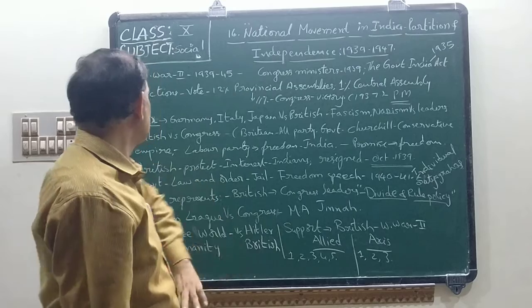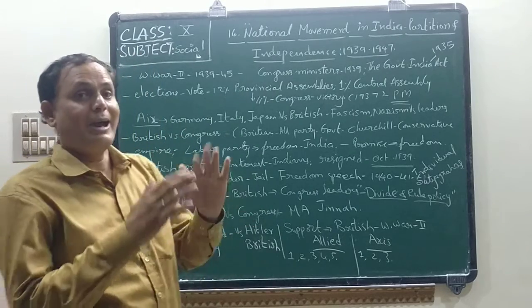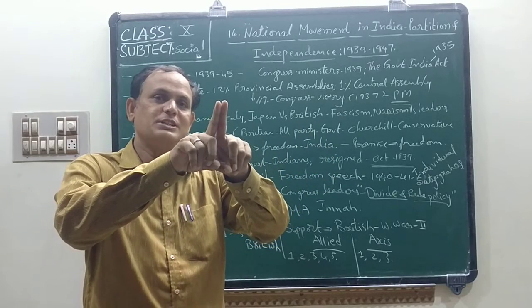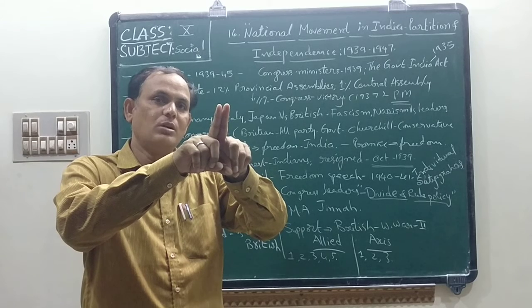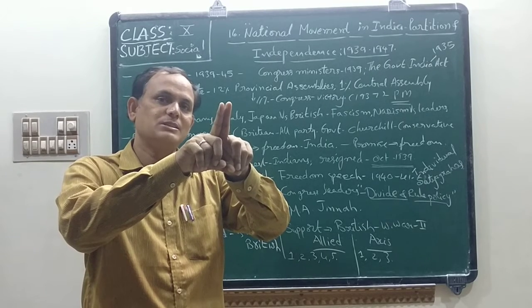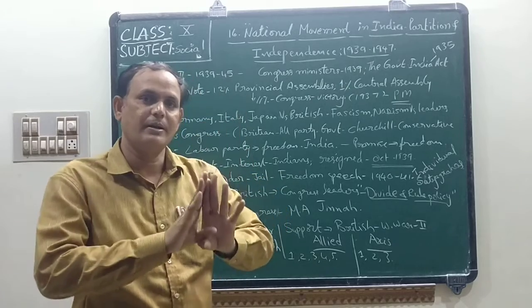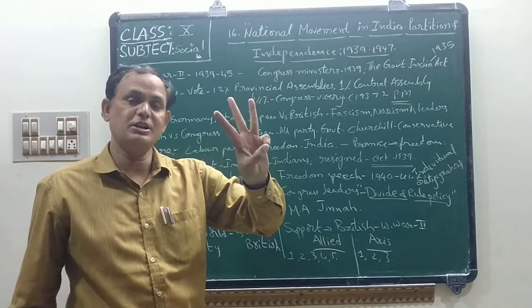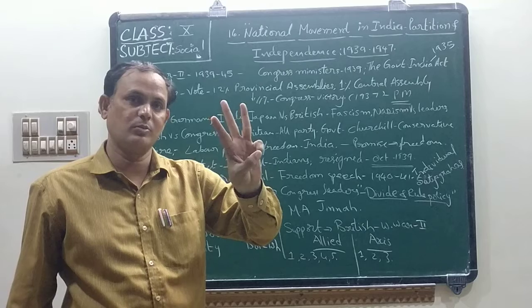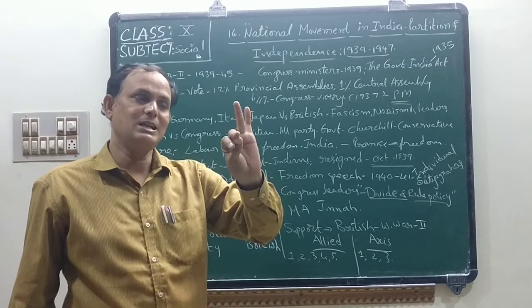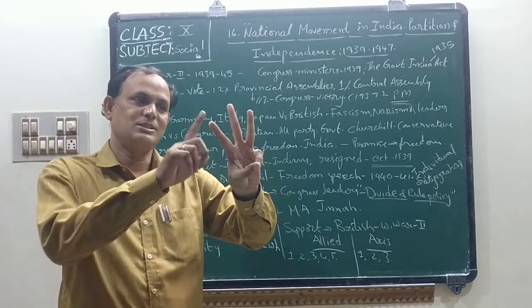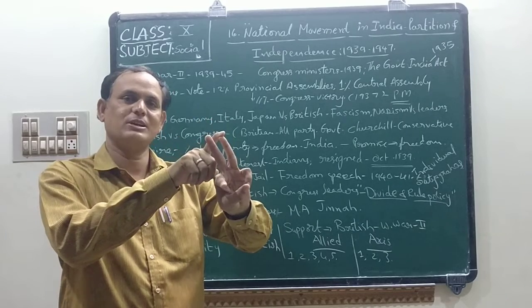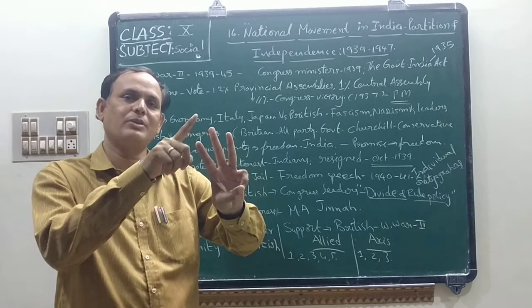Okay, children. Next, I already said Axis power groups are there, Allied power groups are there. So these two groups fought each other. It affected the whole world. People in many countries, many civilians, lost their lives. So what are the Axis power groups here? I said three important countries are in this Axis power group in the Second World War: Germany, Italy, Japan. Germany and Italy belong to European countries. Japan belongs to an Asian country. These three countries are in the group of Axis power.